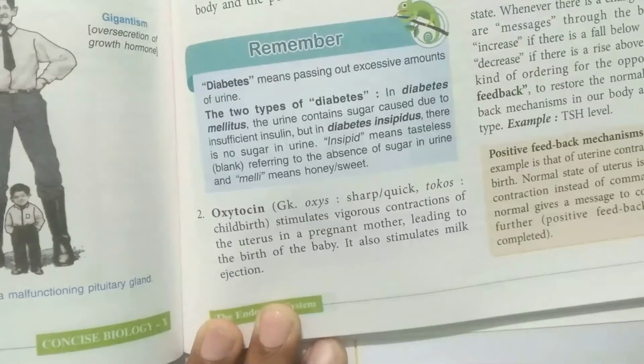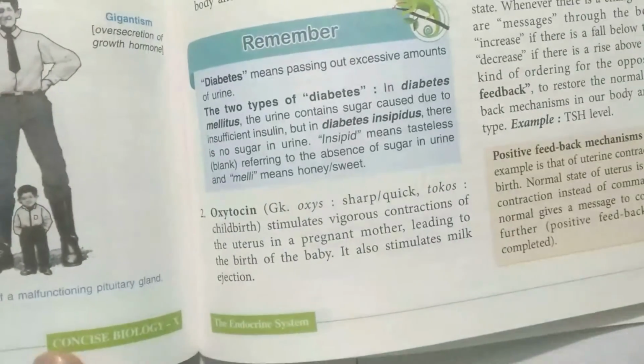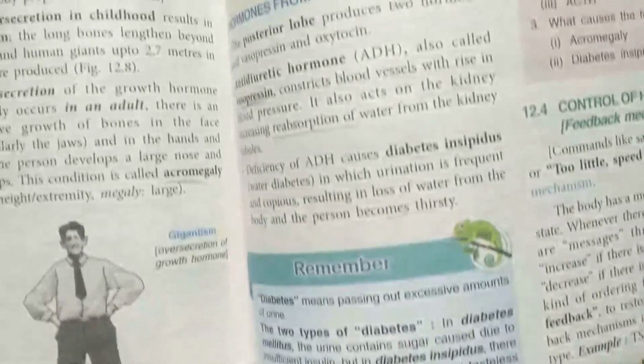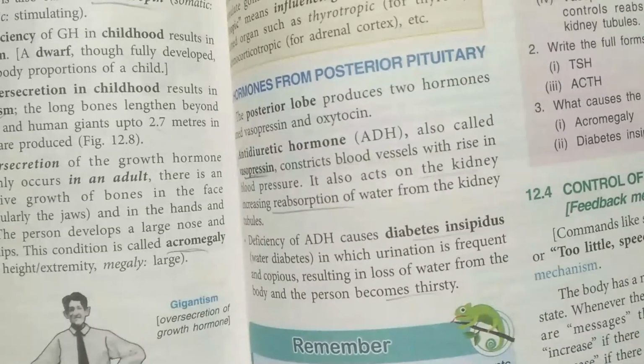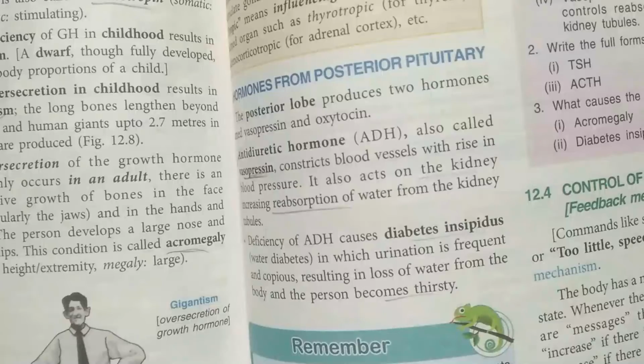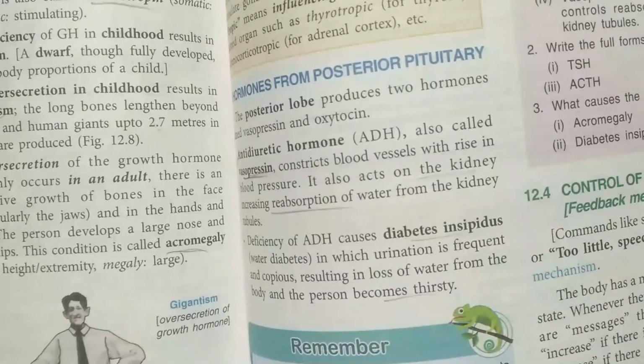So students, with all this we come to the end of the topic, and here we have seen two important glands, one is the thyroid gland, the other one is the pituitary gland, and this we are going to discuss in the class also.